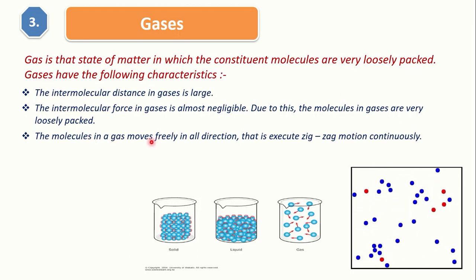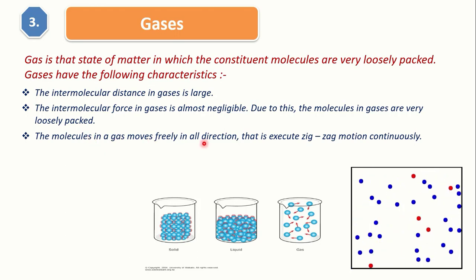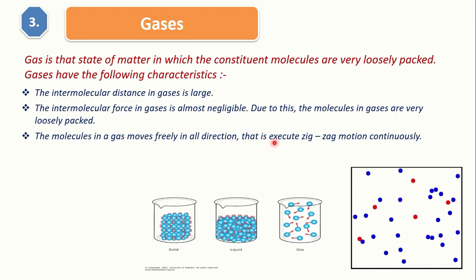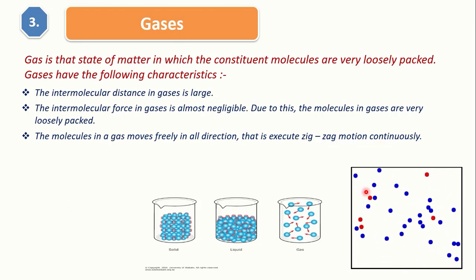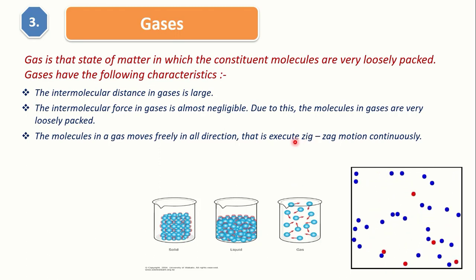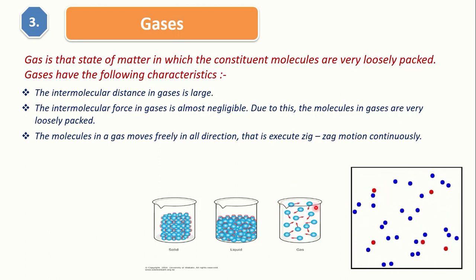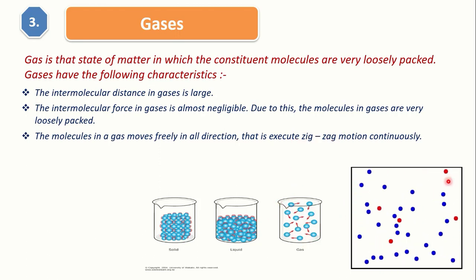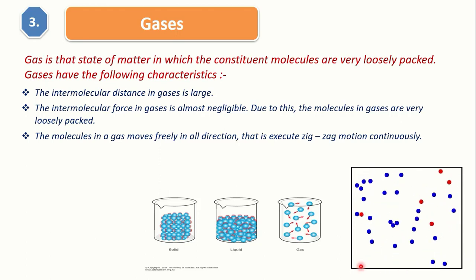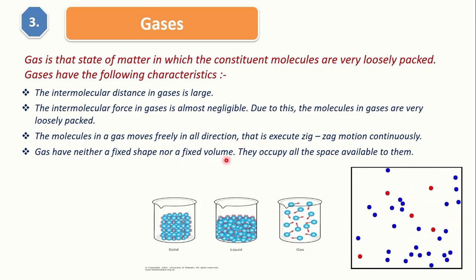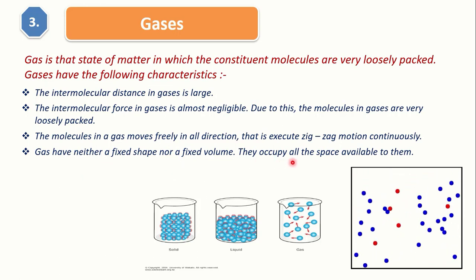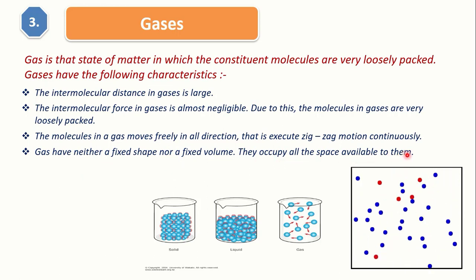The molecules in a gas move freely in all directions, that is, they execute zigzag motion continuously. So the path followed by these molecules is zigzag motion. They can move within this container and can cover the entire area of the closed container. Gas has neither a fixed shape nor a fixed volume. They occupy all the space available to them.